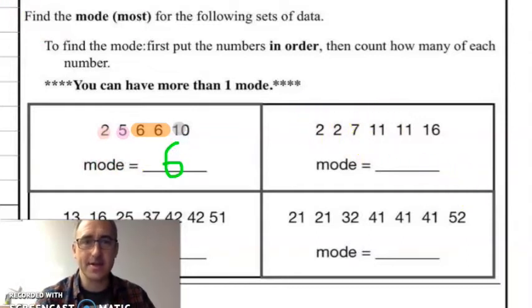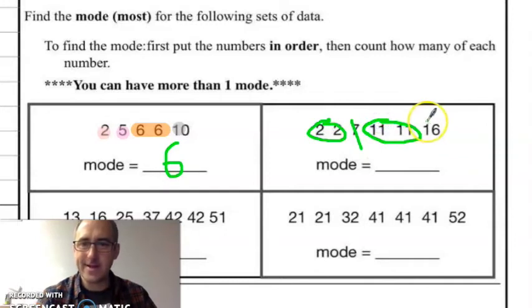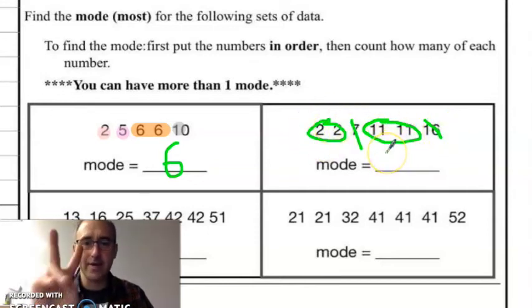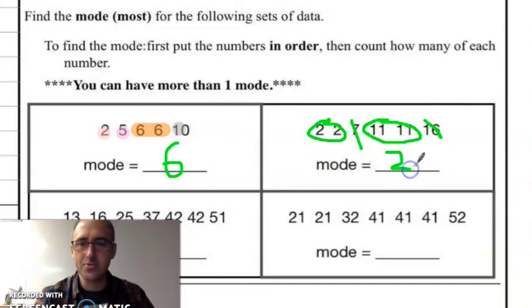Let's look at this example. Are these in order? Yep. I have 2 2s. I have a 7. I have 2 11s. And I have a 16. Does any number appear more than once? Does any number appear more than twice? Nope. But there are 2 2s and 2 11s. So here I've got 2 modes, a 2 and an 11.